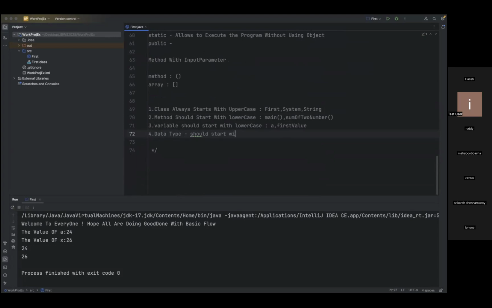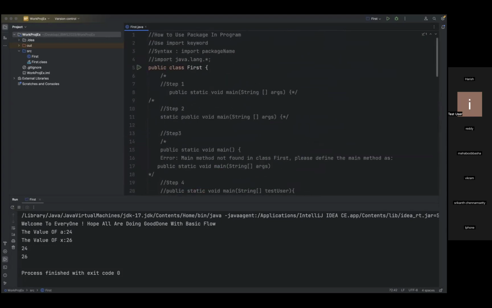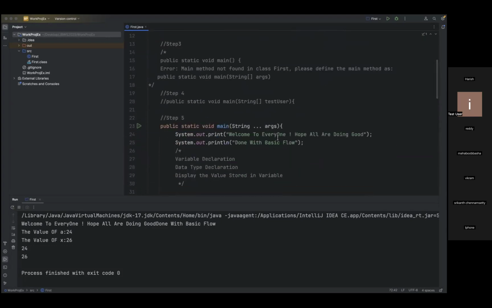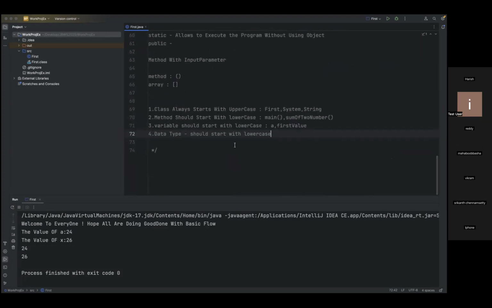This is a basic question. When creating a package, you refer to string as a class, but in the main method, you use string as a data type. What is the difference between the two? Okay, I'll just explain. Let me just complete. It should start with lowercase.